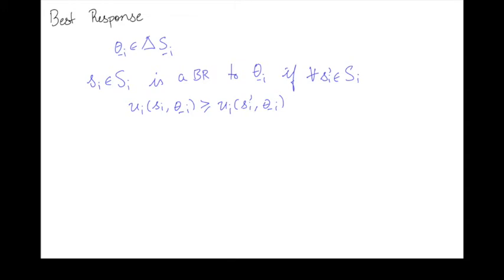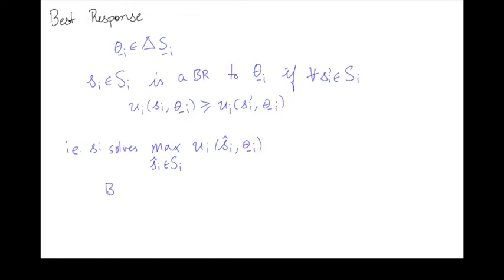So when you maximize your payoff by choice of your strategy, you pick the strategy in your set of all strategies, given your beliefs. s_i is a solution to this maximization problem. s_i solves this maximization problem.